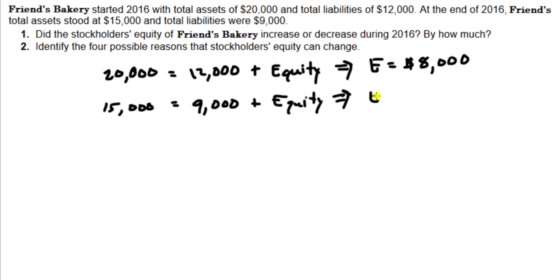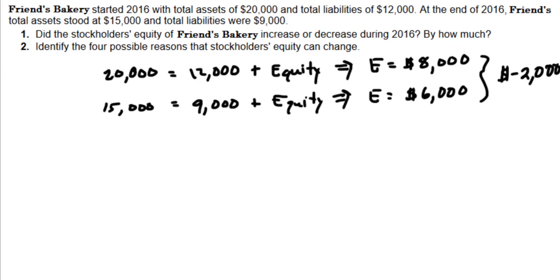So at the end of 2016, 15,000 minus 9,000, Friends has $6,000 worth of owner's equity, stockholders' equity. Okay, so during the year, there you go, the stockholders' equity balance decreased by $2,000. Okay, there's your answer to question 1.